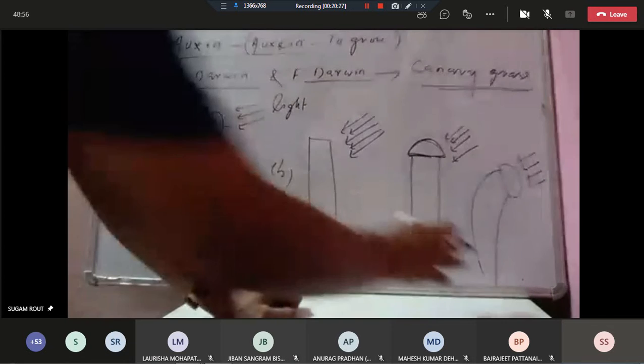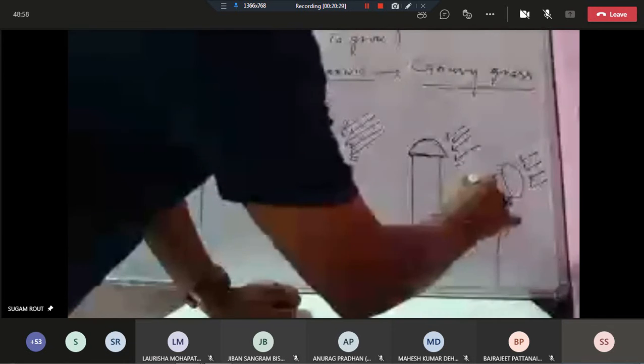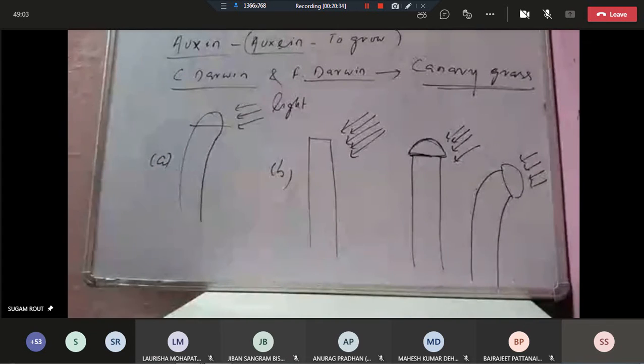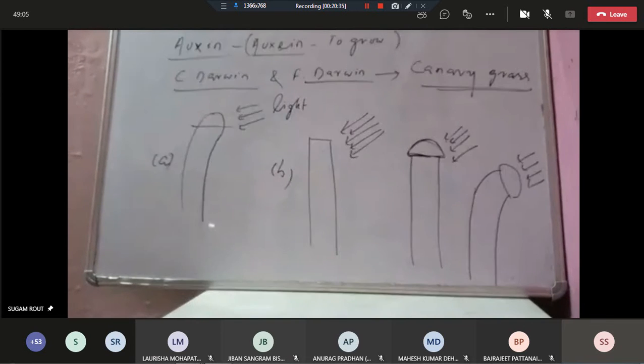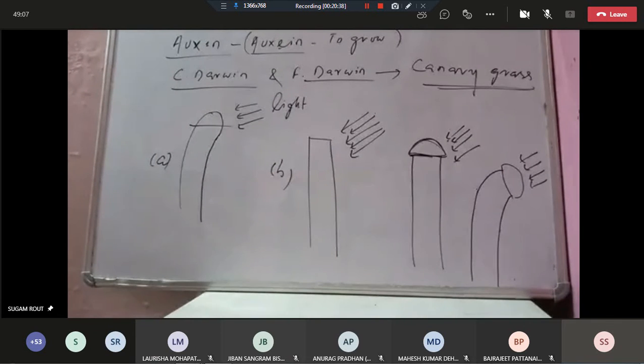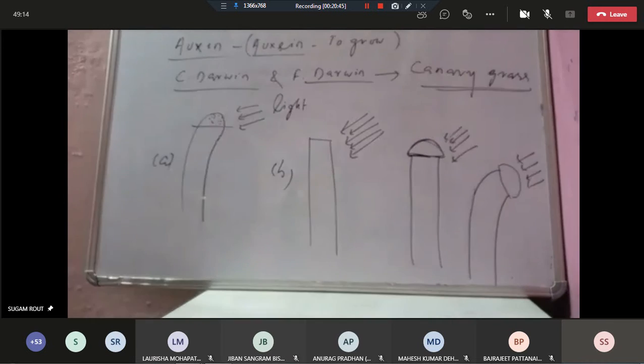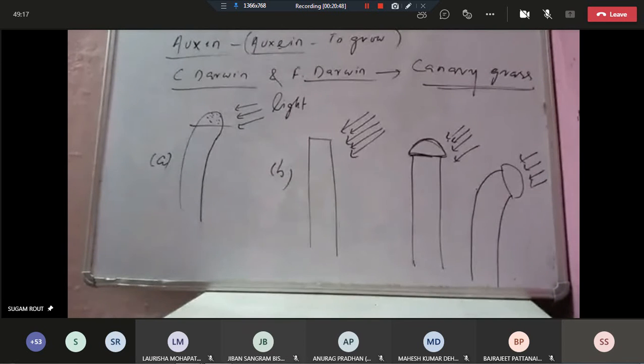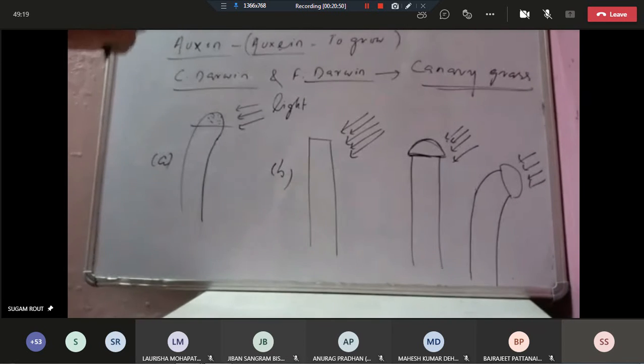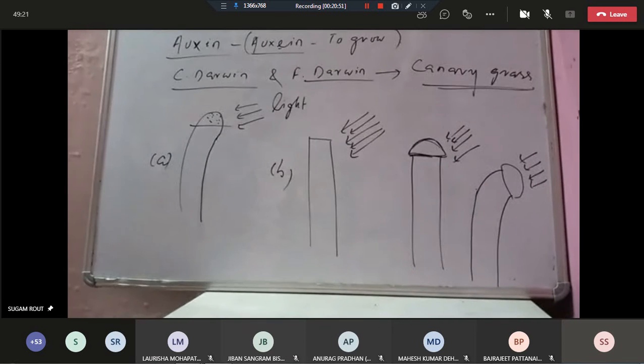From these observations, the father and son concluded that some substance present in the tip region of the coleoptile is responsible for the bending of the coleoptile.